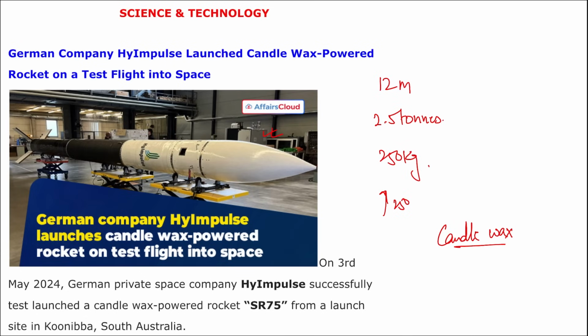This is fueled by candle wax. Candle wax, this is your paraffin wax, right? Candle wax along with liquid O2. O2 is your oxygen. If we say O3, O3 is ozone, correct? Coming back, this High Impulse company expanded the demand for commercial satellites, and their target is to achieve annual sales of 700 million euros by 2032, correct?